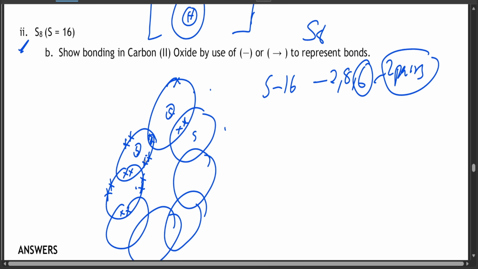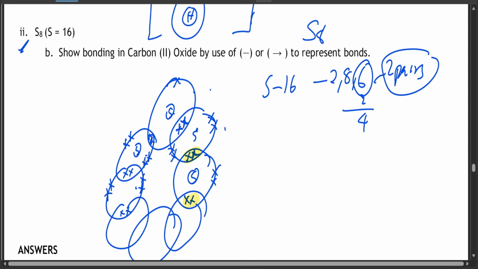That is why this first sulfur receives 2 pairs here. So 6 minus 2 is going to remain with 4. So these are the 4. The same thing with the other sulfur. This one takes 2 pairs, this is the first pair, second pair, and it's going to remain with 4 again.